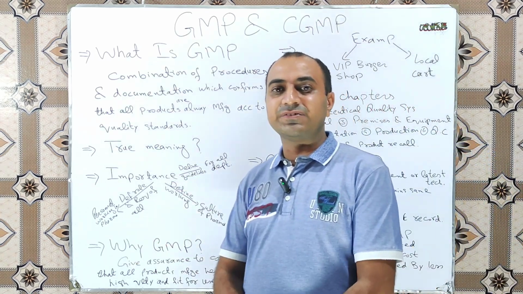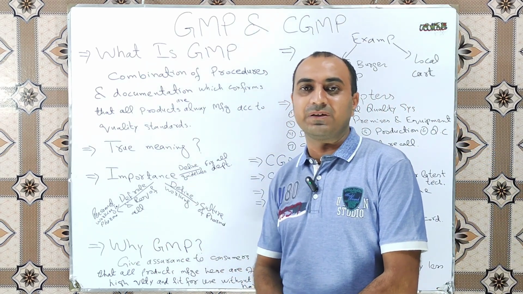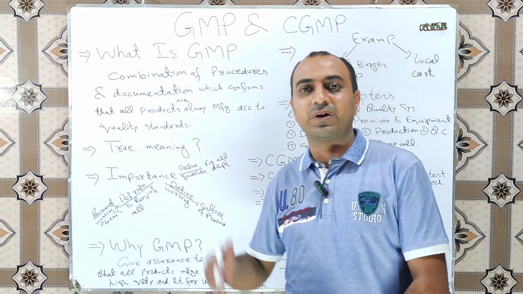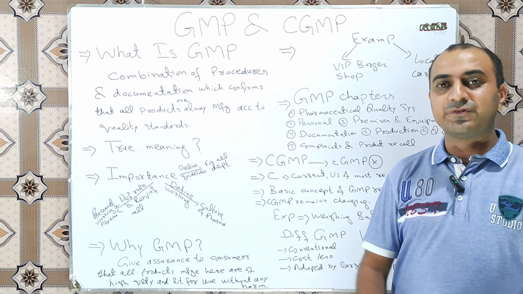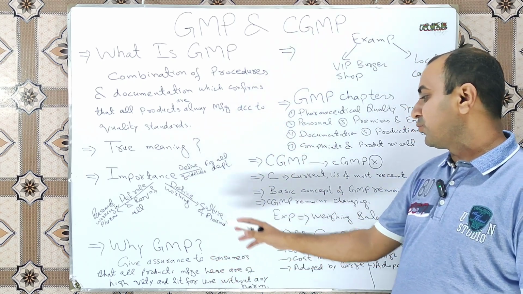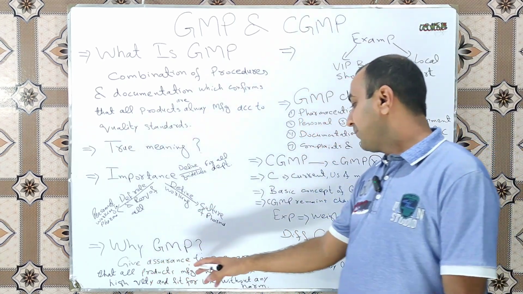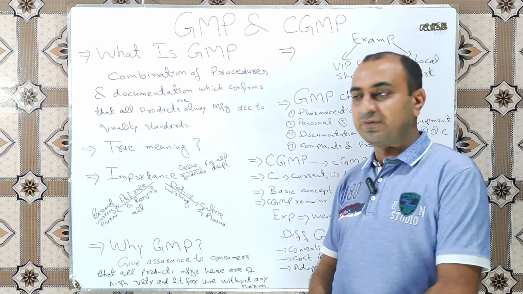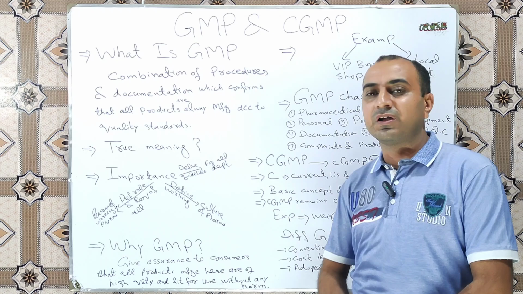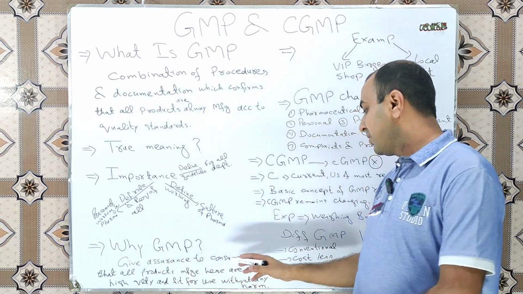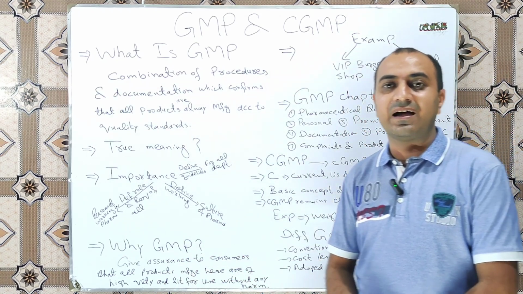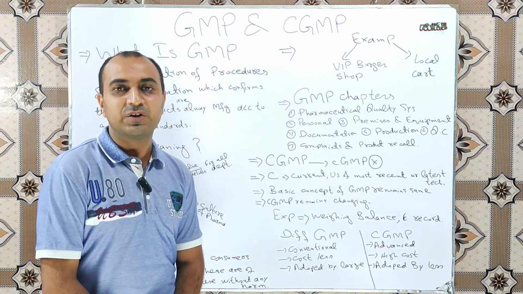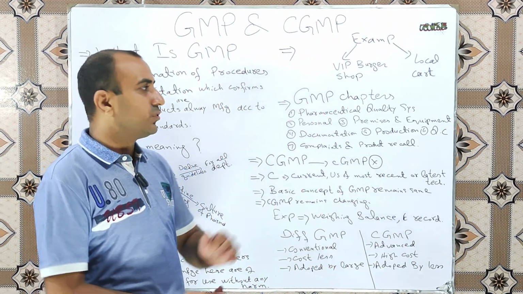So the next one is: why do pharma companies get GMP certification? What is the purpose? The purpose is to give assurance to consumers that all the products manufactured in a specific facility are of high quality and fit for use without any harm. So it is the purpose of GMP to give the assurance to the consumers.